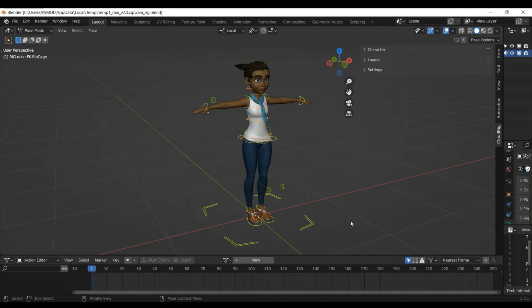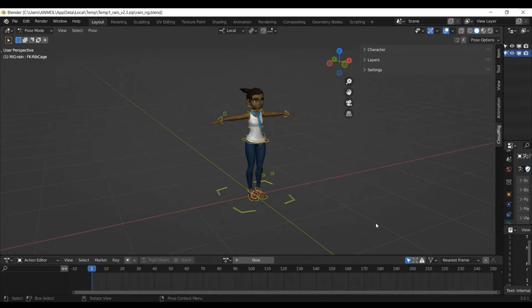What's up guys, we are back with a new Blender video, and in this video we are gonna create an animation with the rain character. This character is easily available on Google and can easily be searched on the Blender website. One more character is free of cost on that site. So let's start our video.